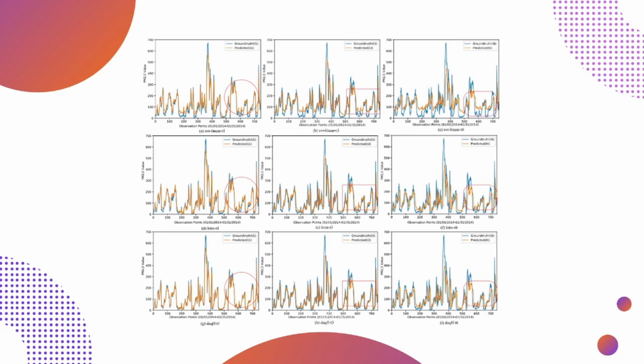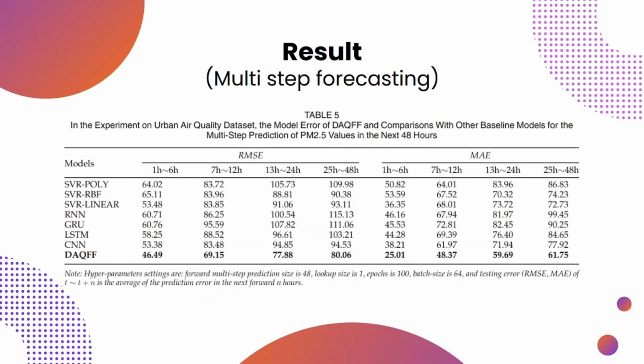As we can see, as time moves forward, deep learning frameworks like LSTM and our proposed model tend to perform much better. In the same trend, in the urban air quality dataset, in the early time prediction, like from the first to sixth hour, SVR linear is performing better. But as the prediction time progresses, deep learning frameworks perform much better and achieve much lower RMSE as well as maximum absolute error.